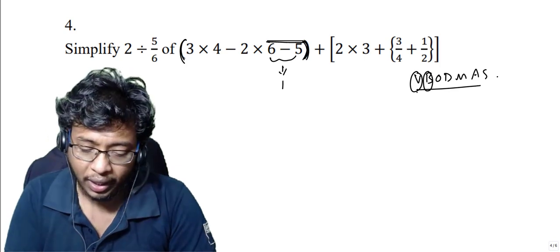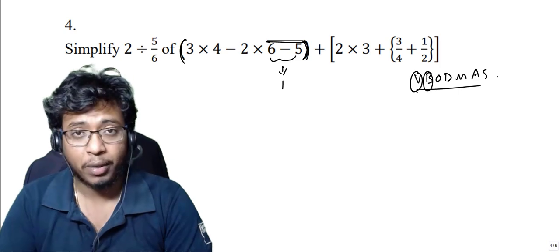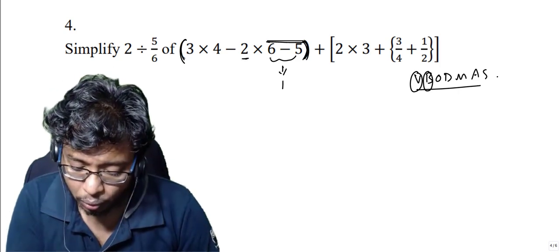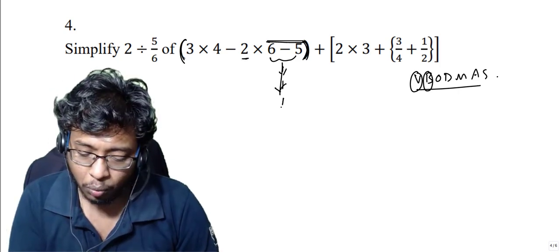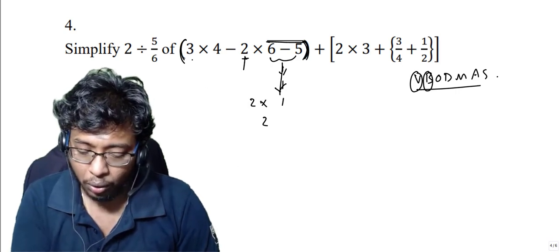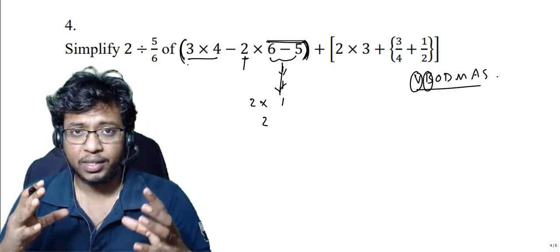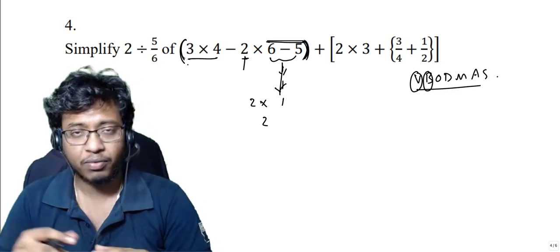So inside the bracket again we go by this VBODMAS. Then here we see multiplication, right? So you have to multiply 2 into this one. So here we got 1 and 2 is there. So 2 into 1, we got 2. Now here you see again, first we have to solve the brackets. Inside the brackets we will recursively apply this VBODMAS rule.